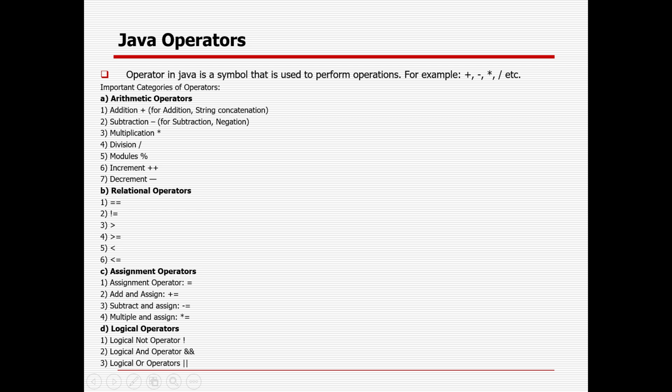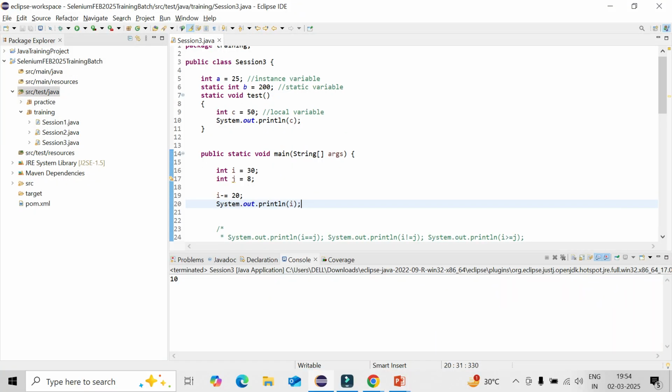Okay, so what I can do, say whatever variables I have declared, let's comment them out. So for these logical operators, I can define 2 variables that are boolean.